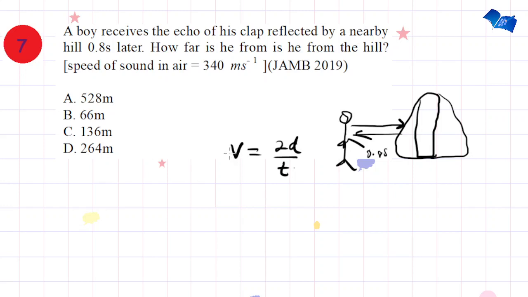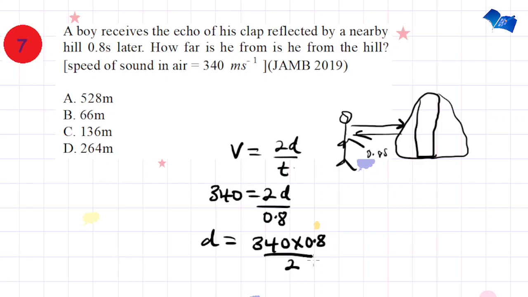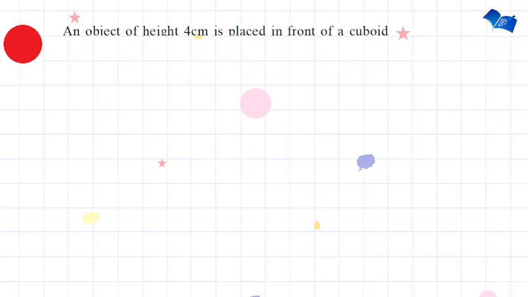So we are given the speed of sound as 340. So 340 is equal to 2d over 0.8. The distance itself is now 340 multiplied by 0.8 divided by 2, and this will give us 136 meters. Straight to the point, this is option C. So the knowledge of this relation for the principle of echo, the speed of sound is given as 2 multiplied by the distance, then divided by the time. Okay, move on to the next question.